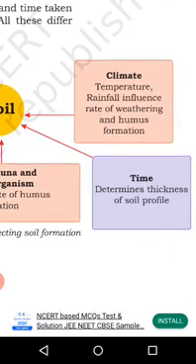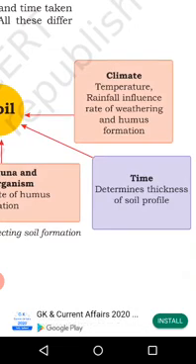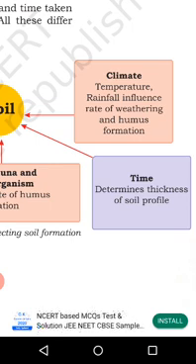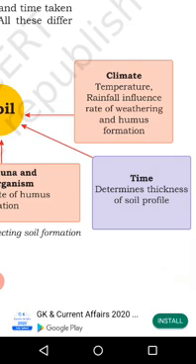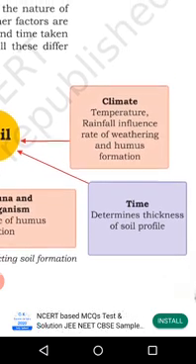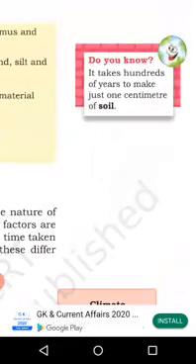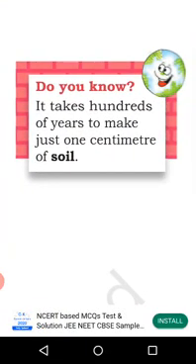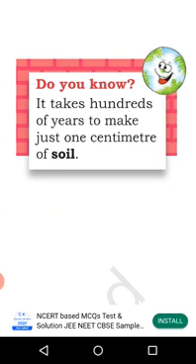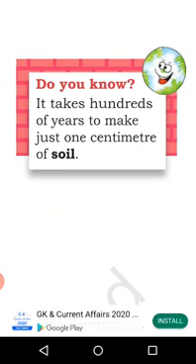Next is climate, and in climate, temperature and rainfall influence the rate of weathering and humus formation. And the important factor is time, which determines the thickness of the soil profile. And one thing also important to know is that it takes hundreds of years to make just 1 centimeter of soil.